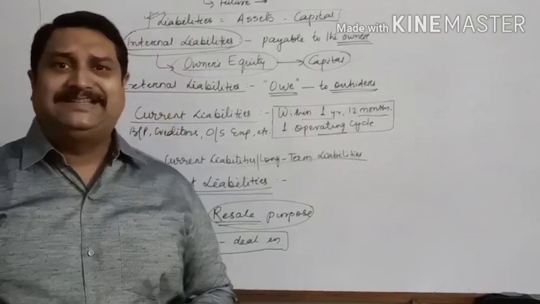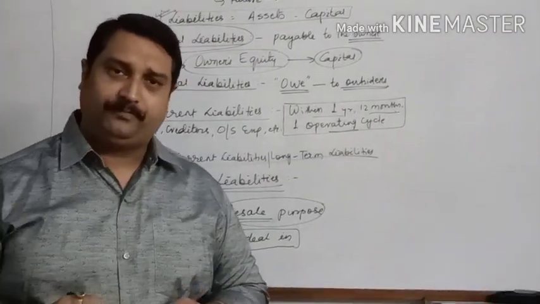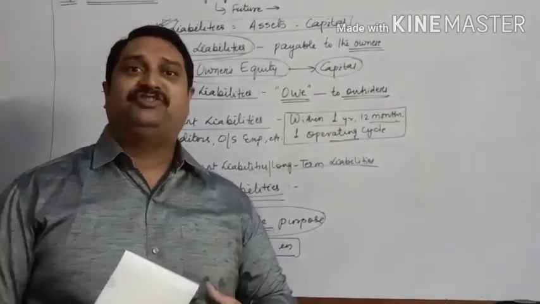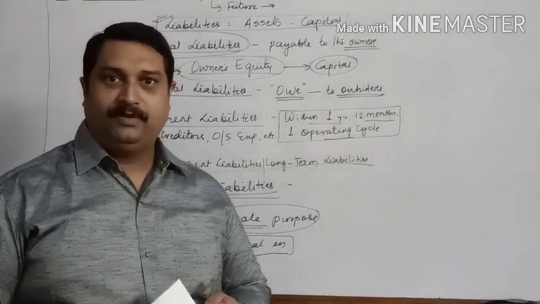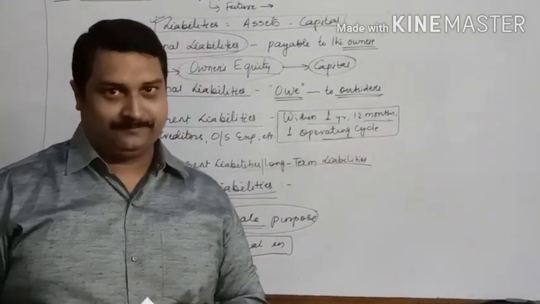I will give an example to clear the concept. Suppose I have a furniture shop. I have purchased furniture in order to sell them once again. So they will be called my goods.